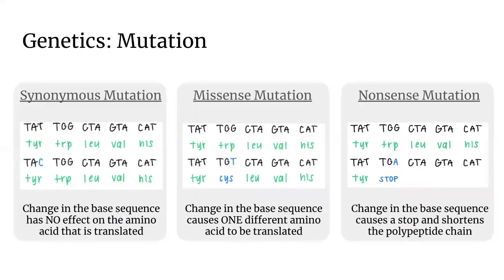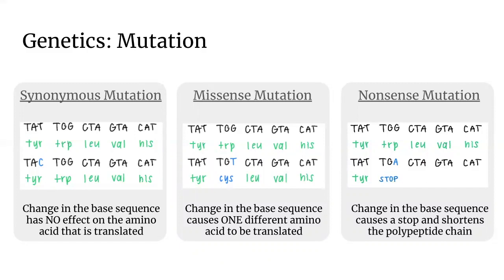Now that we have a thorough understanding of what proteins are, we can move on to what mutations are and how they affect sickle cell anemia. Mutations are random changes in the DNA that form new alleles. Today, we will be focusing on point mutations, which is when a single nucleotide is affected.